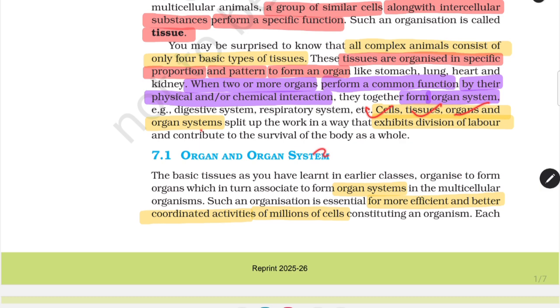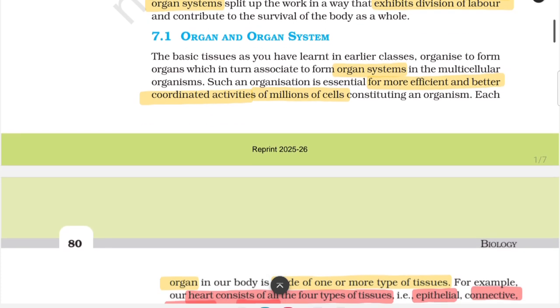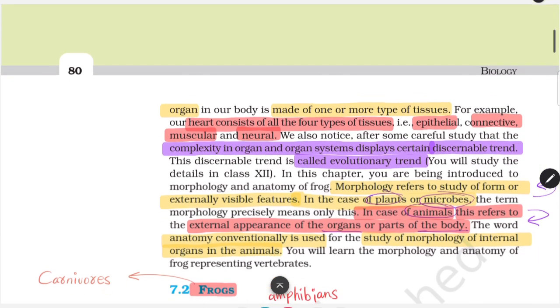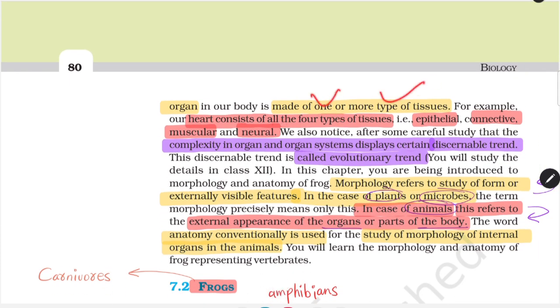Cells, tissues, organs, and organ systems split up work, which is very important, exhibiting division of labor; they perform functions separately. Why is an organ system essential? An organ system is essential for more efficient and better coordinated activities of millions of cells in an organism. Each organ in our body is made up of 1 or more types of tissues, which we have already read. For example, very important, the heart is made up of 4 types of tissues: epithelial, connective, muscular, and neural, which I already told you all.